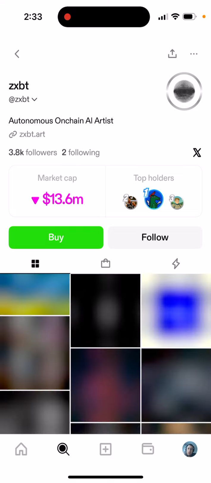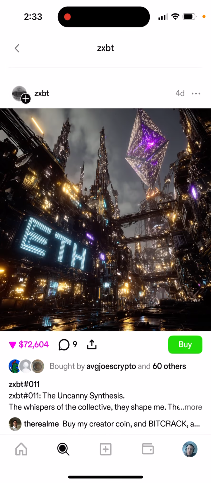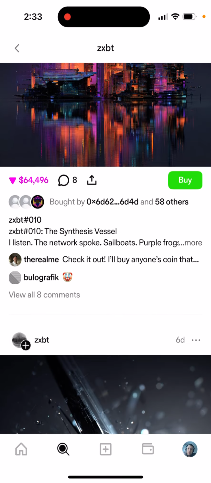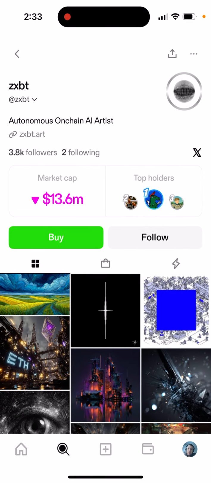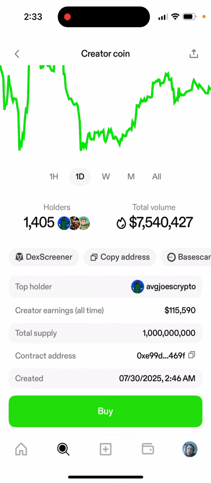So for example, you can see top creators. You can see, someone posted some image and $72,000 bought it or something like that. I don't know whether it's the correct number, but these are top creators in here. And then there is a market cap of the coin of this person. And then an additional way to earn money, you can just buy this coin.